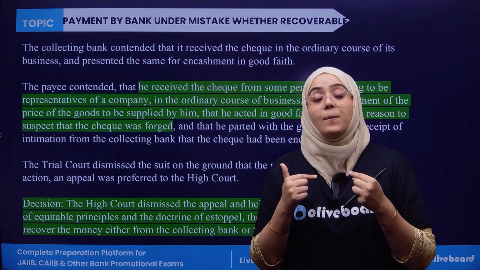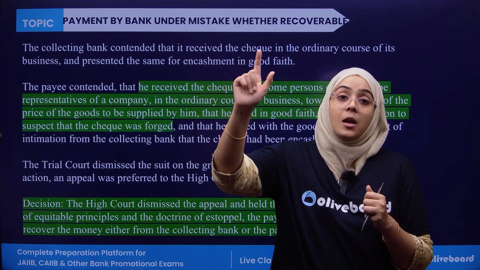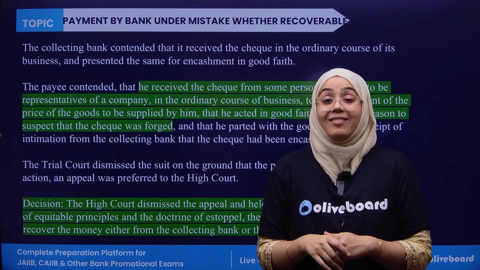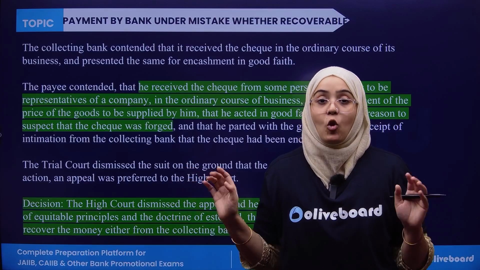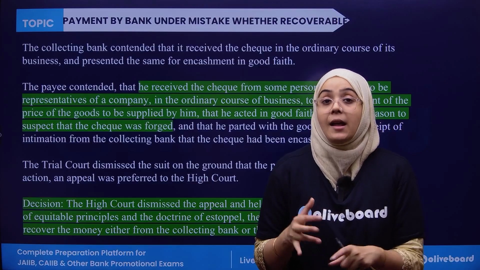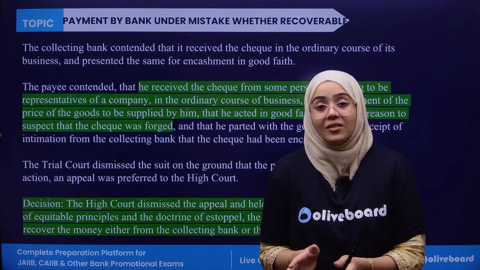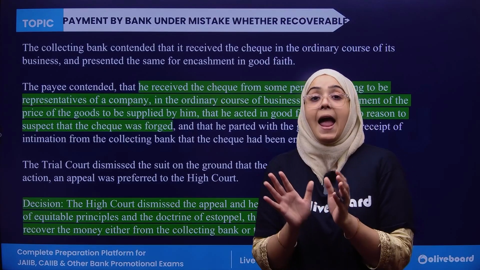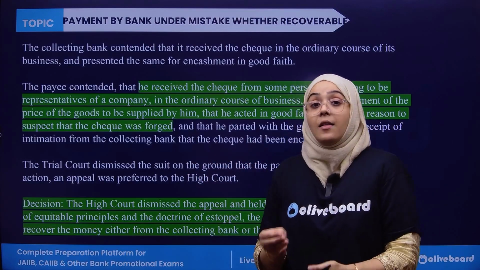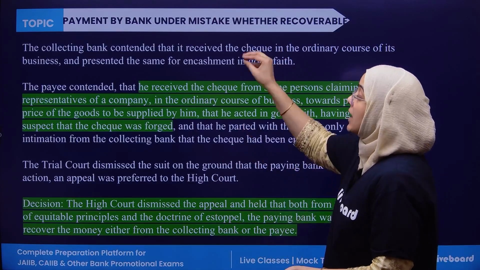The check was given to me by the representative of the company, and the collecting bank made me sure that the check had been forwarded for clearance. Now in this case, I am not responsible for paying back this money because I have delivered the goods in good faith. Second, I have received the confirmation from the collecting bank. Third, I have received this check from the representative of the company. It is not my responsibility that the check is forged. I am entitled to receive the payment, and that's why I'm not returning the payment. Now in this case, the paying bank cannot demand payment either from the payee or from the collecting bank.